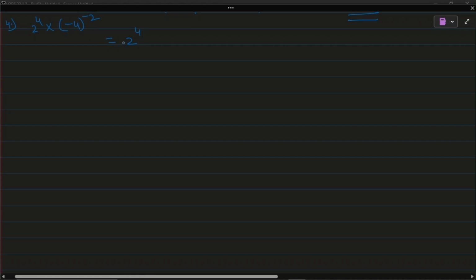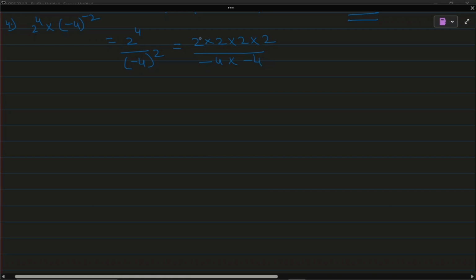Since the power is negative, it will come in the denominator: minus 4 whole square. Or this we can write as 2 raised to 4 is 2 repeating 4 times. And minus 4 whole square, that means minus 4 is repeating 2 times.